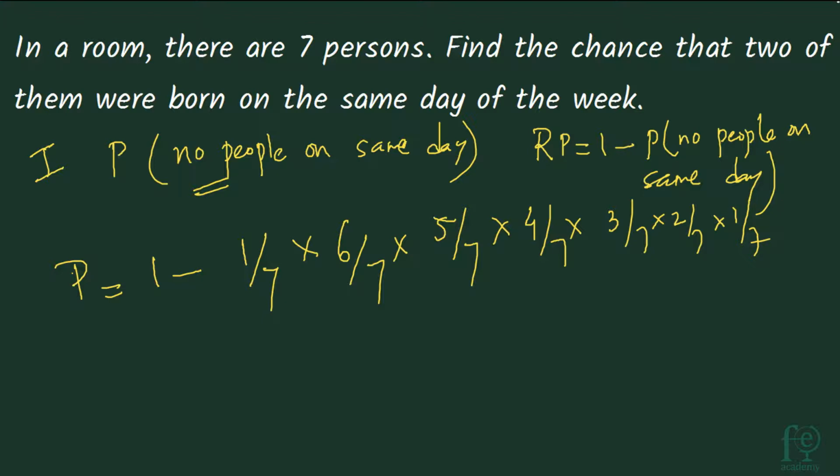So what will be our answer? Our answer will be like 7 raised to 7 minus 720 divided by 7 raised to 7. So that's what we will be getting. It's very difficult for computation. So we will be going for our second approach. So this is the first approach.